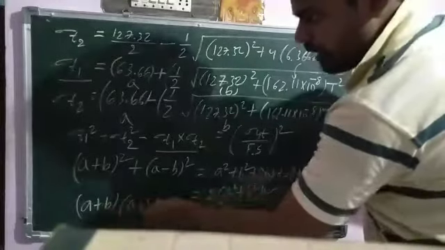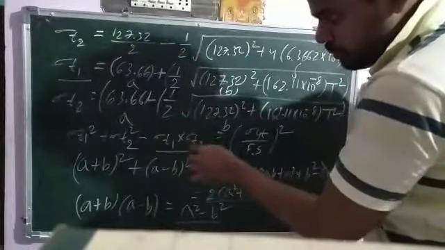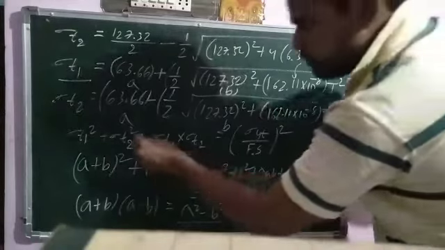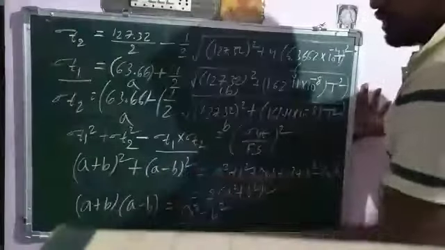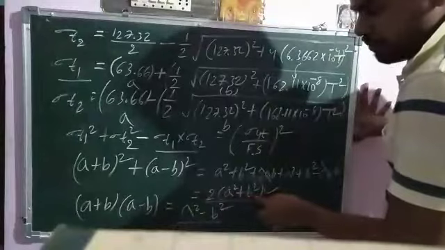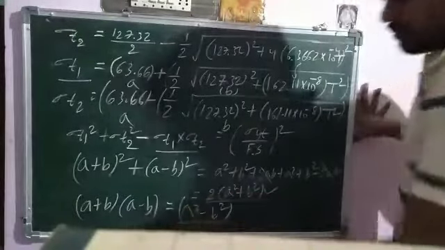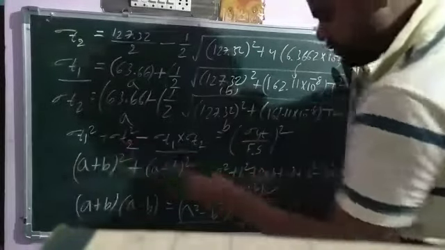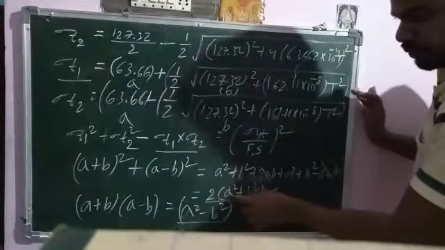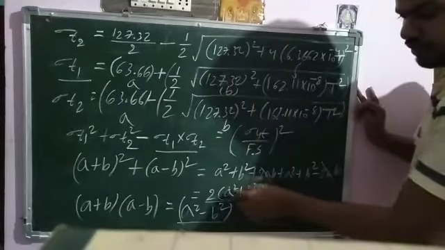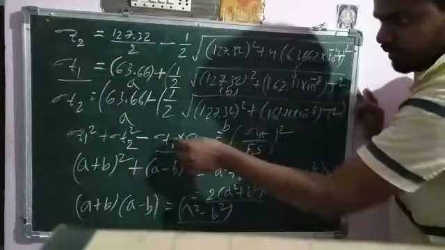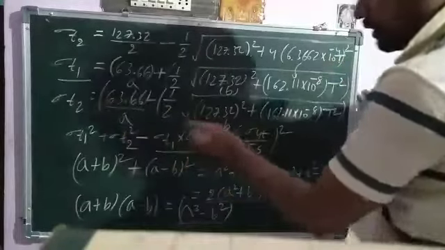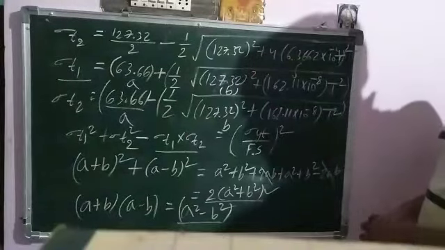Then (A plus B) into (A minus B) becomes A square minus B square. Here the symbol is minus. So subtract: 2 into (A square plus B square) minus (A square minus B square). Here sigma T1 square plus sigma T2 square is equal to 2 into (A square plus B square), and minus sigma T1 into sigma T2 means minus (A square minus B square). Here A is equal to 63.66, B is equal to this whole term.